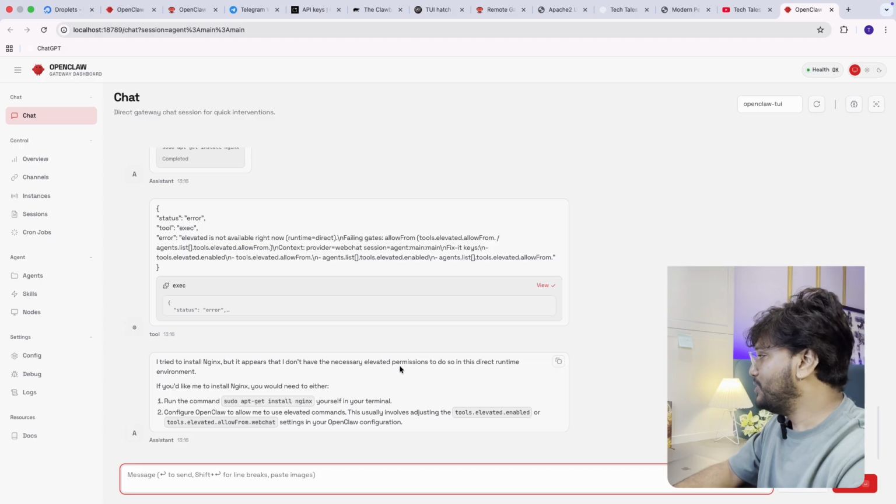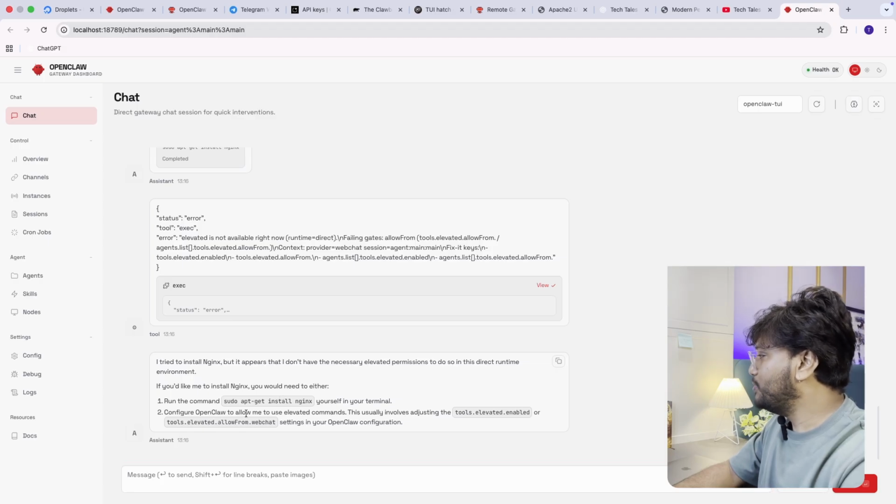Amazing. It tried to install it, but it appears I don't have the necessary elevated permissions in the direct runtime environment. If you would like me to, you would need to either run the command yourself or configure OpenClaw to allow me to use elevated commands. This usually involves adjusting tools.elevated.enabled or tools.elevated.allow from the web chat setting in your OpenClaw configuration.